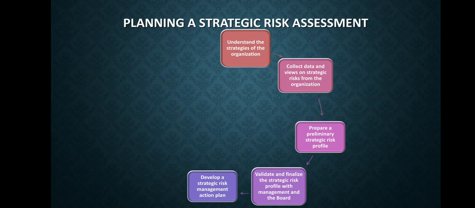Fifth is develop a strategic risk management action plan. This step entails leveraging the results of the previous steps to produce an actionable plan to help manage and monitor the identified strategic risks. The action plan involves developing an appropriate risk response to each critical risk identified in accordance with the organization's risk appetite.